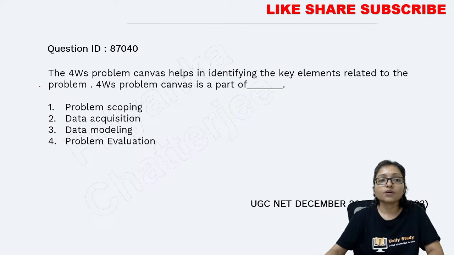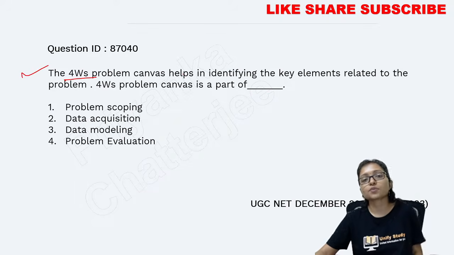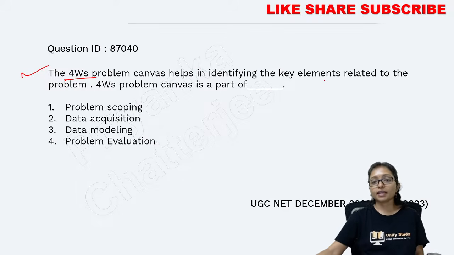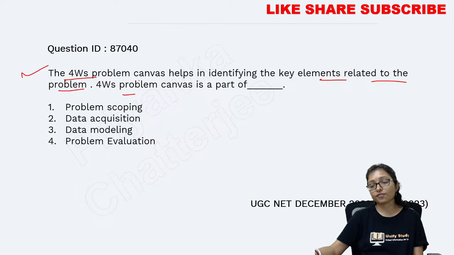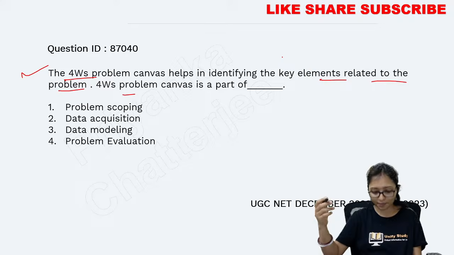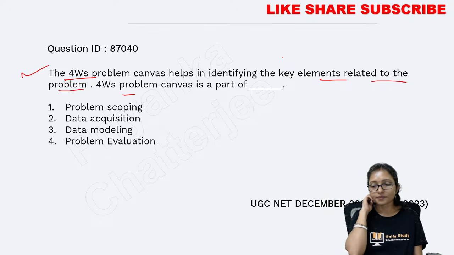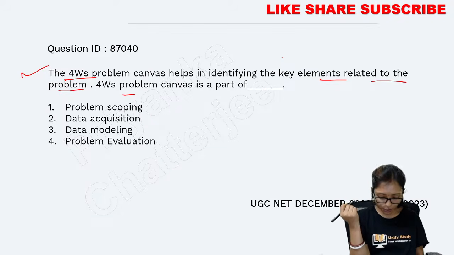Okay. Now here is the question on the 4W problem. What is the 4W problem canvas? It helps in finding the key elements related to the problem. What is the answer on 4Ws? Those who are doing reinforcement learning and don't know the 4W, I am going to explain the 4W here.